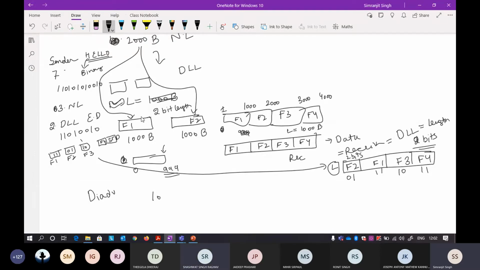So what will happen if there is an error in frame 3? That means frames 1 and 2 are working fine, but there is an error in frame 3. That is a different process called error control. There are many processes going on inside the data link layer, and I'll talk about error correction separately. I'm only talking about framing here.